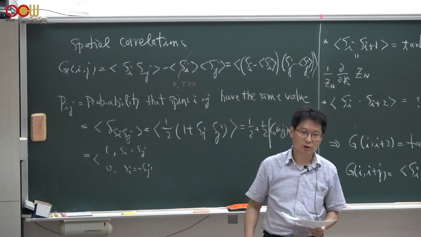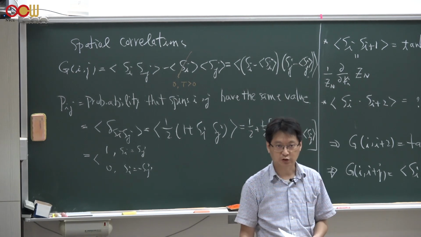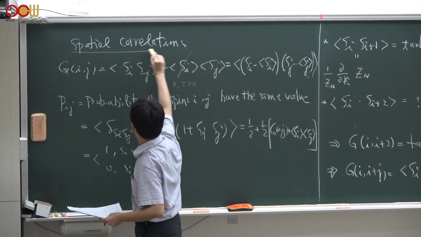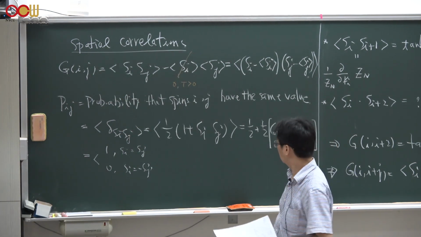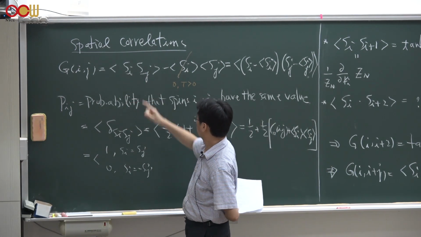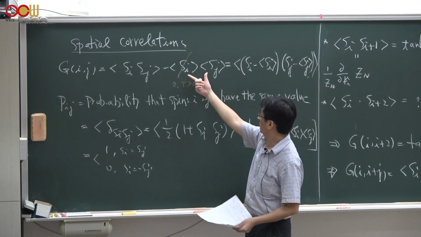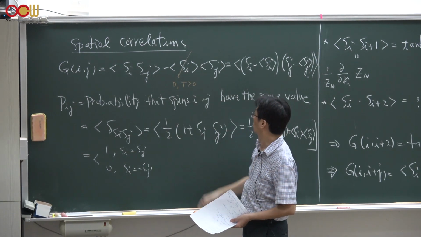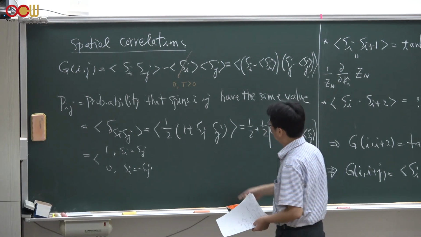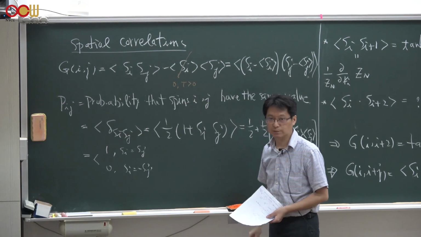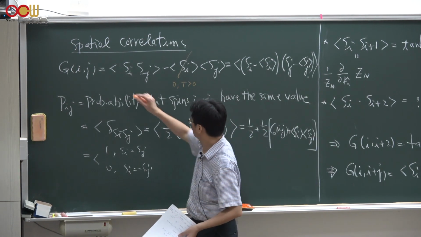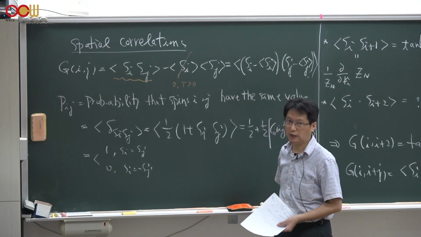So last time, we started to calculate spatial correlation functions, Gij, for a one-dimensional Ising chain. So today, we continue this calculation, and in particular, last time, we defined this Gij as the average of Si.Sj, the product of each individual expectation value of Si and Sj. For a one-dimensional Ising chain at any finite temperature, we know that there's no spin moment after ensemble average, so it is effectively just the ensemble average of Si.Sj.